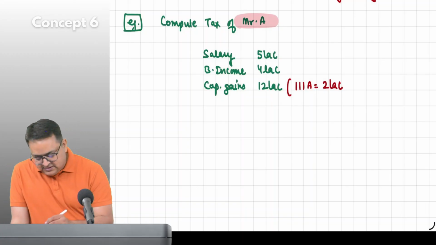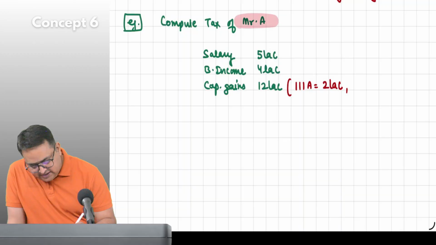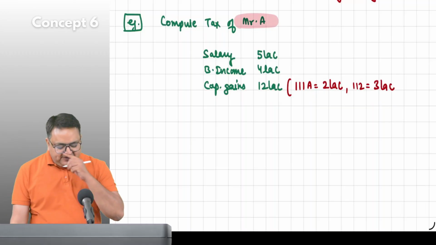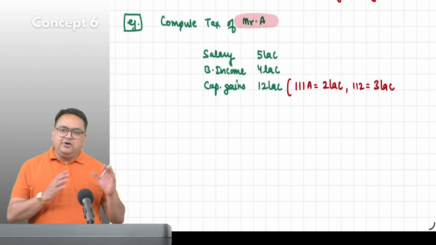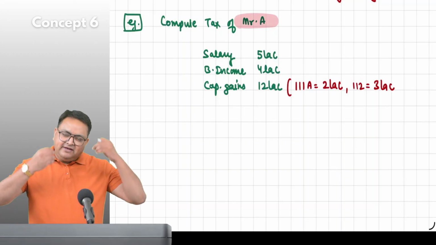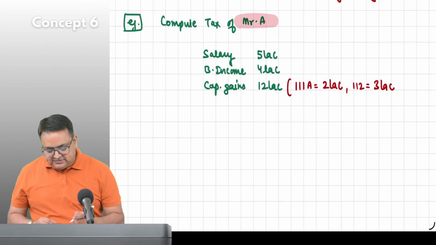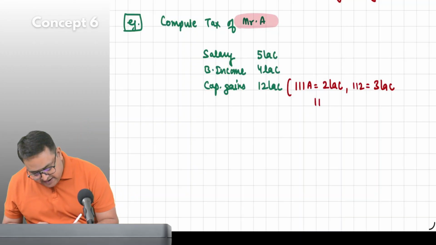from equity shares. He also said that my 112 is 3 lakh rupees. Guys, what is this 112? Short term or long term? Other long term. So he might have sold something other than equity shares. Then he said my 112A is 4 lakh.